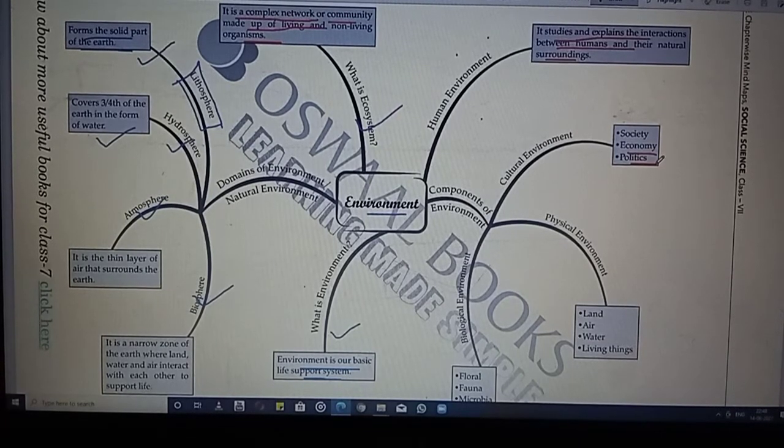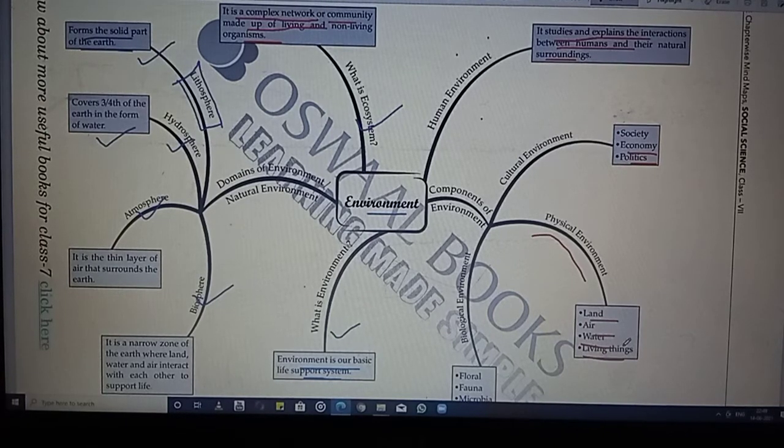All those things are coming here. So when you see the cultural environment, we have to deal with the politics also, we have to see the economy of the country also, we have to see the society also. Next to that, we are having the physical environment. In the physical environment, we are having the land, air. Next, we are having water and living things.